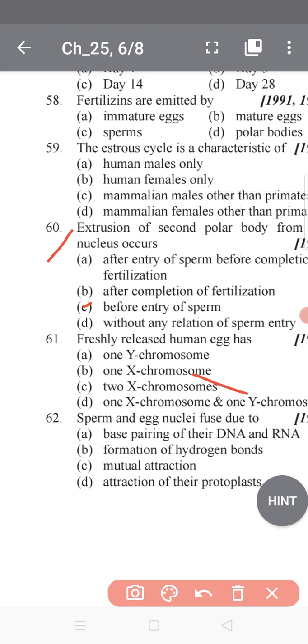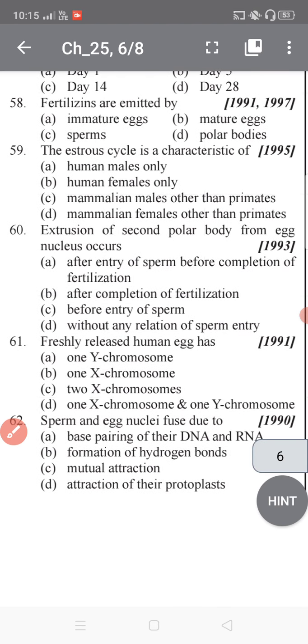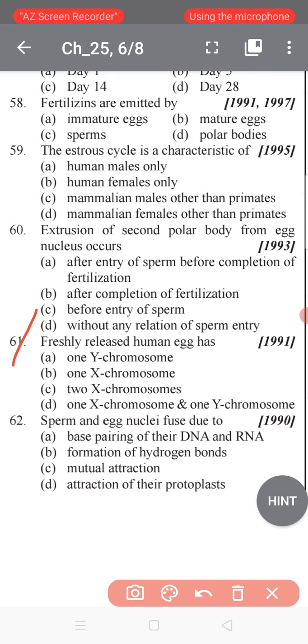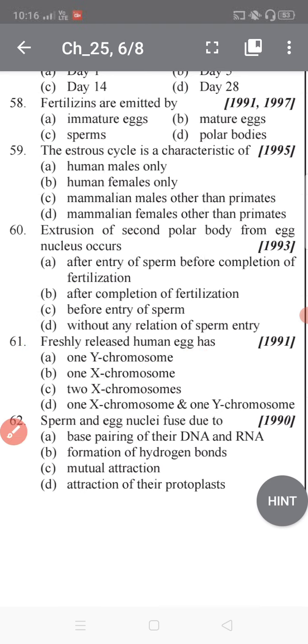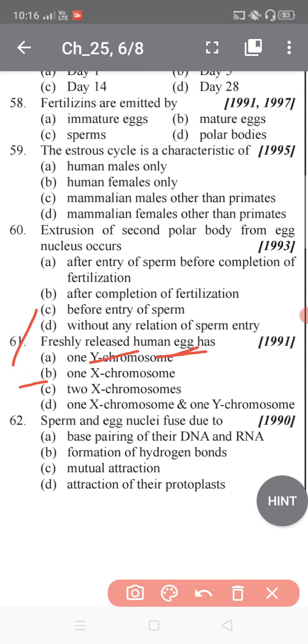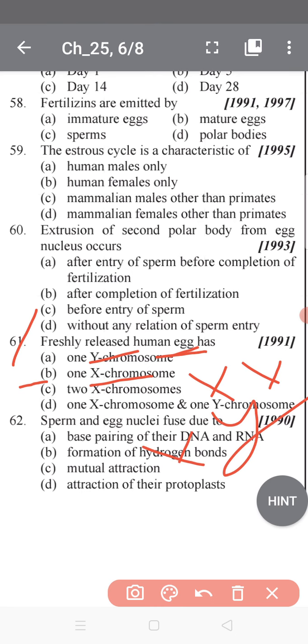Go to question 61. A freshly released human egg has one X chromosome. As you know, the chromosomes are XX for the female and XY for the male.